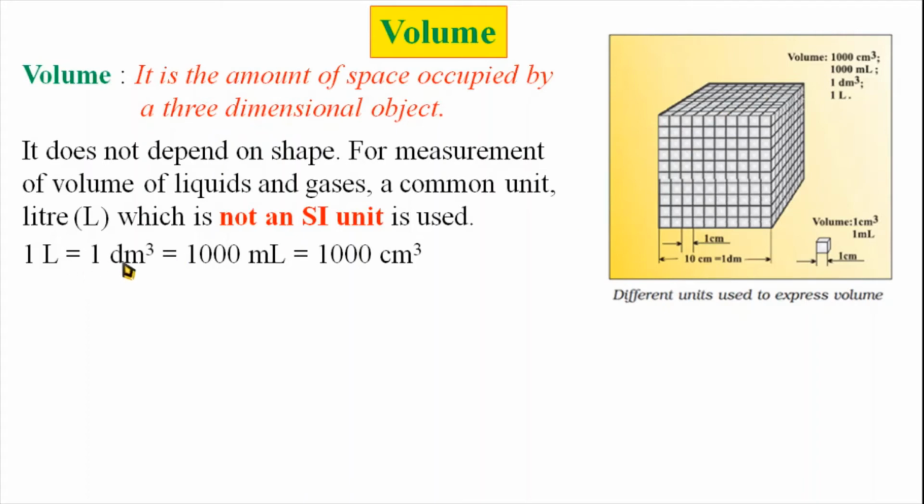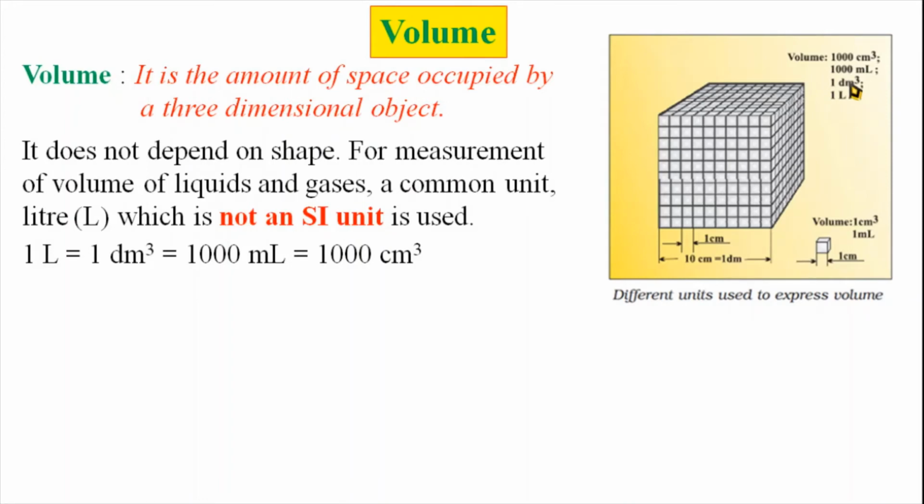1 liter is equal to 1 decimeter cube, that is 1 decimeter into 1 decimeter into 1 decimeter. Then 1000 cm³. This 10 centimeter into 10 centimeter into 10 centimeter is 1000 cm³. And when the volume becomes 1000 cm³, it means that it is 1000 ml. 1 cm³ is equal to 1 ml. So 1000 cm³ is equal to 1000 ml.